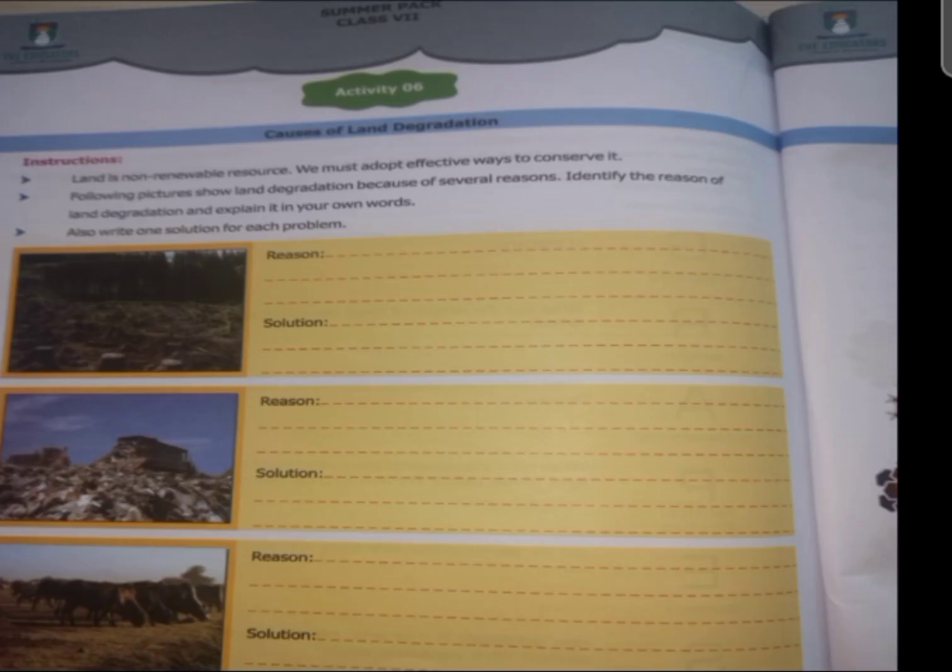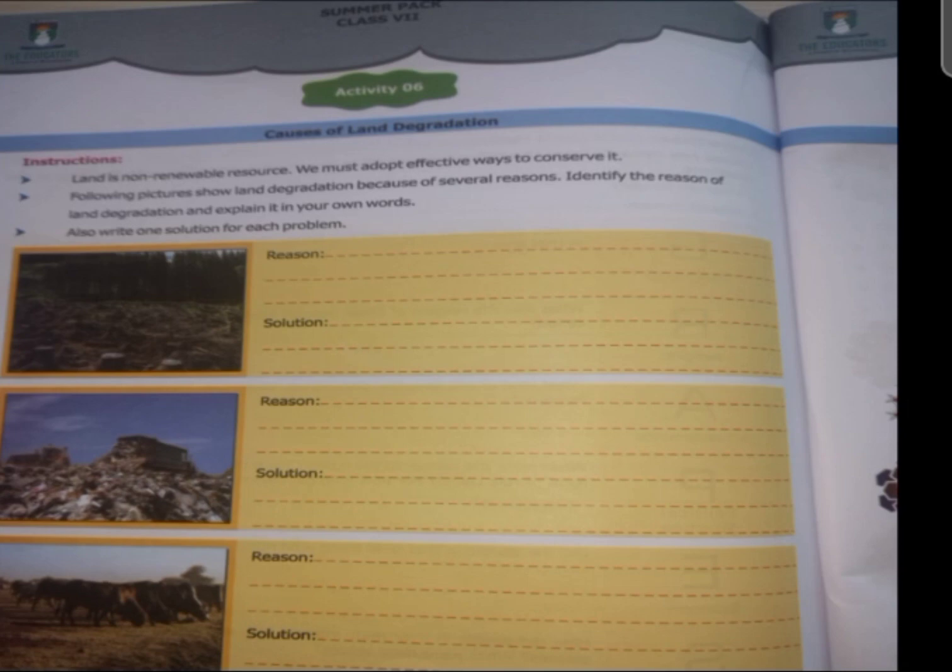And the next one is your activity from your geography book. There are some land degradations, and you will first identify the kind of land degradation, then you will write the reason and solution. If we see the first picture, it is showing deforestation. So you know what the causes of deforestation are.